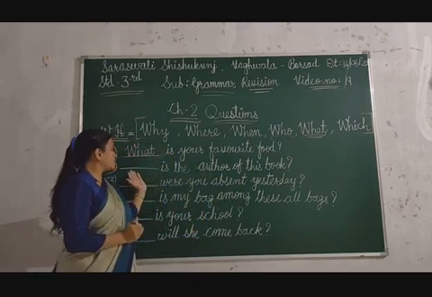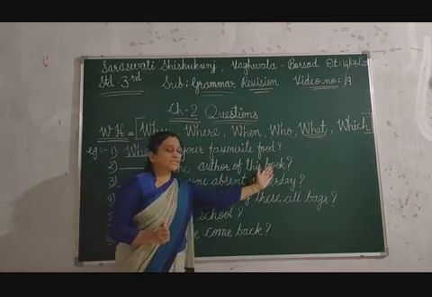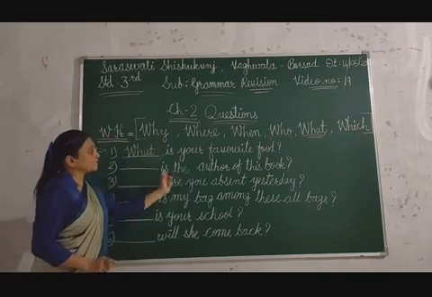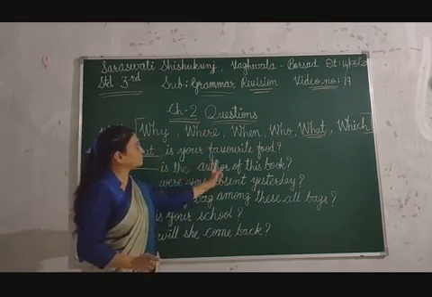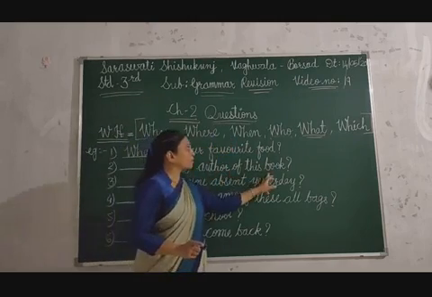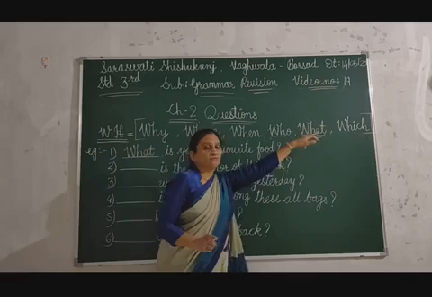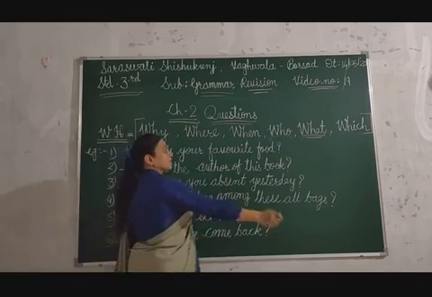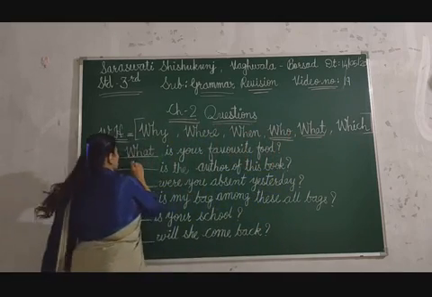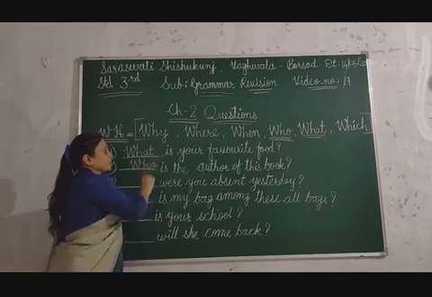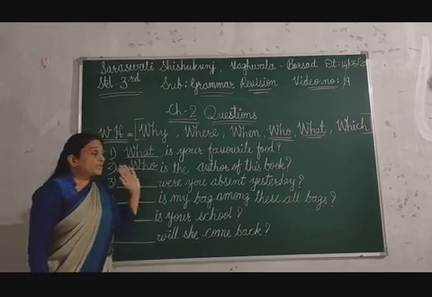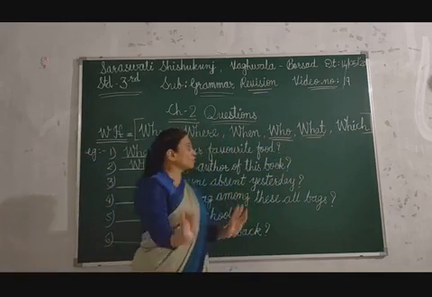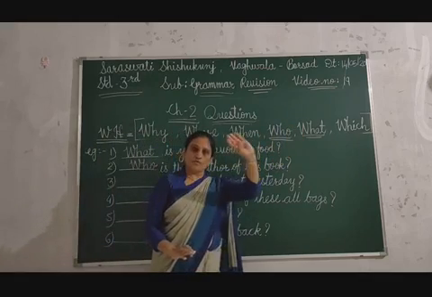Okay, now the second one, dash is the author of this book. First we have to try: why is the author of this book, where is the author of this book, when is the author of this book, who is the author of this book, which is the author of this book. Simultaneously you will also speak the answer. The correct answer is who. Who is the author of this book? Two examples finished. Now you will not touch or write these two answers because this is already done. So you have to select from the remaining four answers.